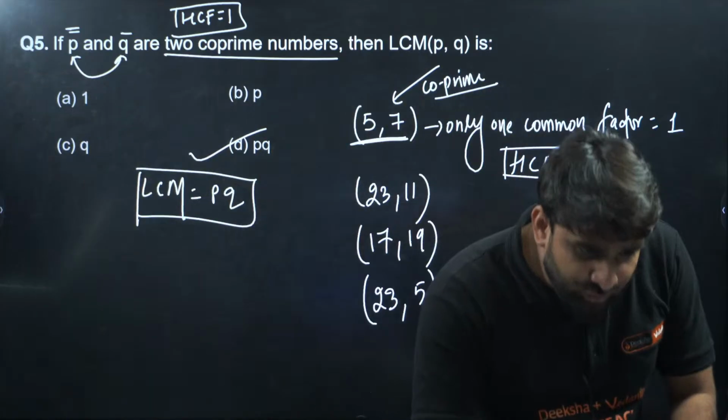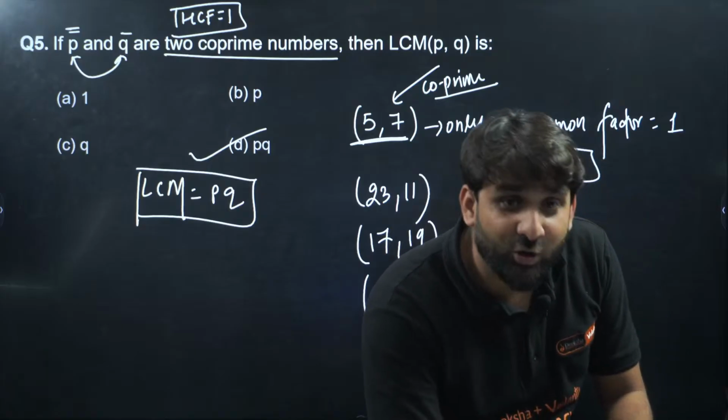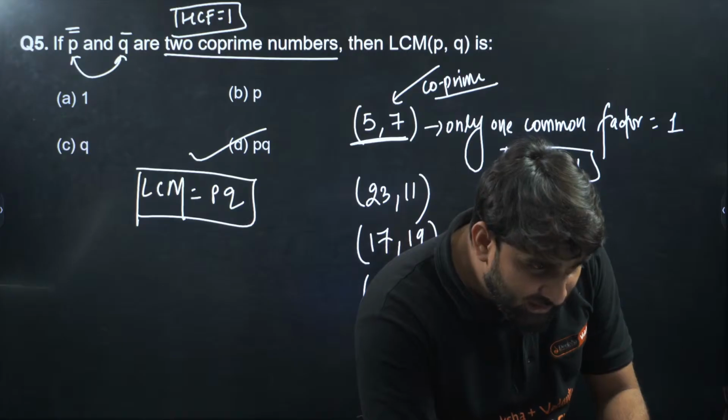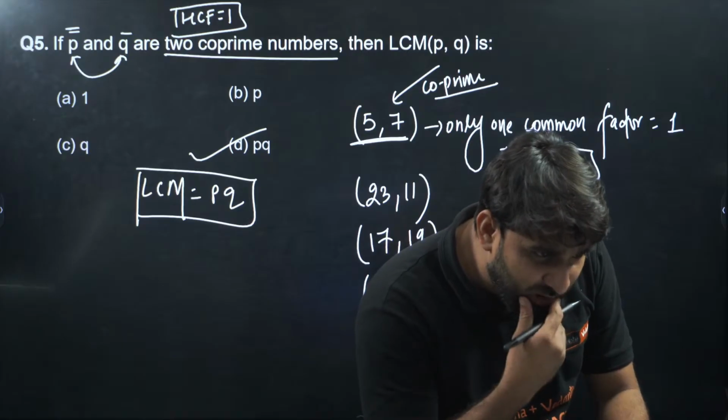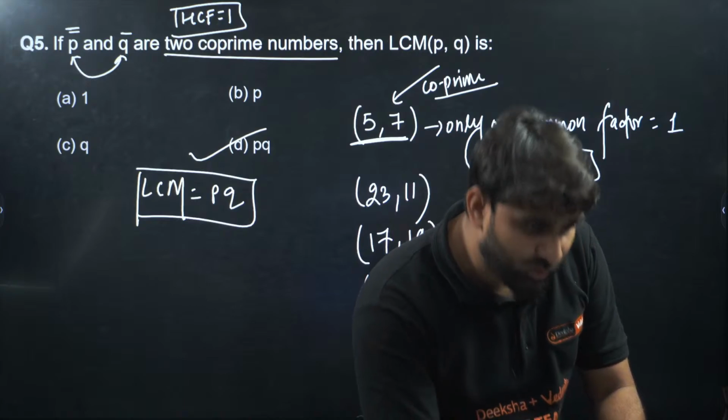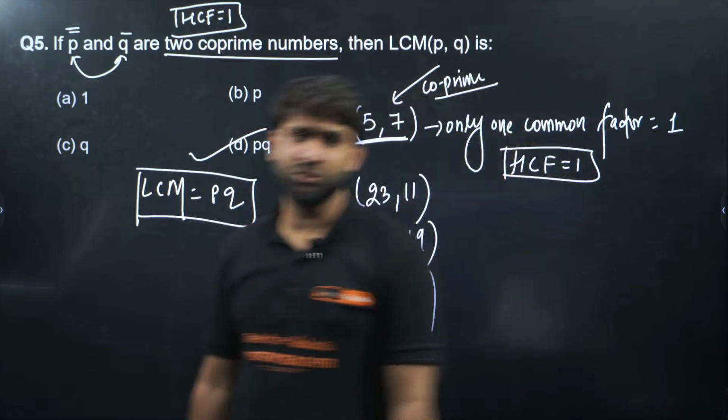Who responded option number D? Mahatma Gandhi responded option number D. Wow. And Ashish responded option number D. Aditya responded option number D. Okay, only very few students responded option number D.